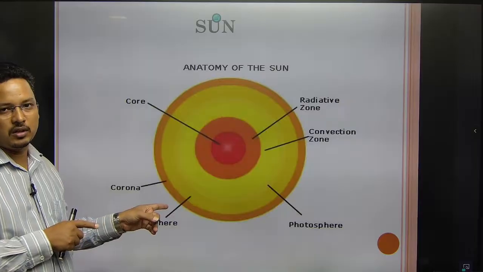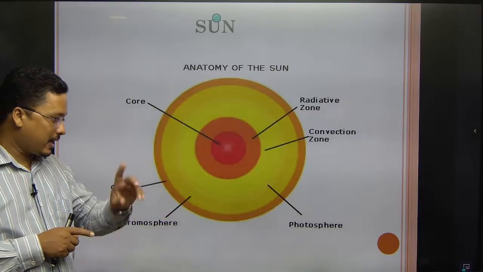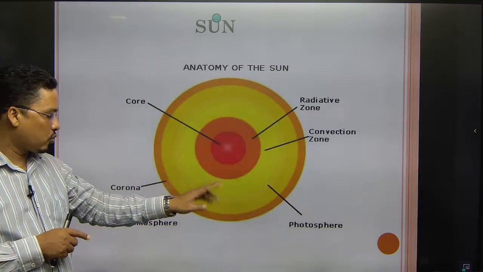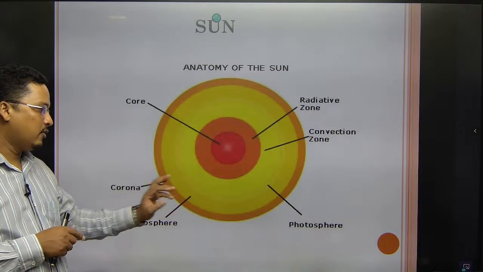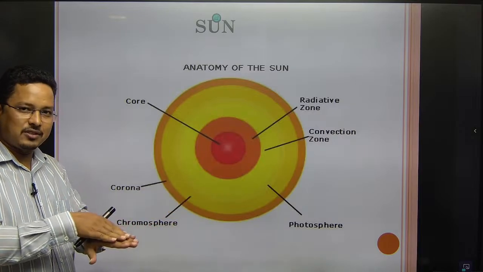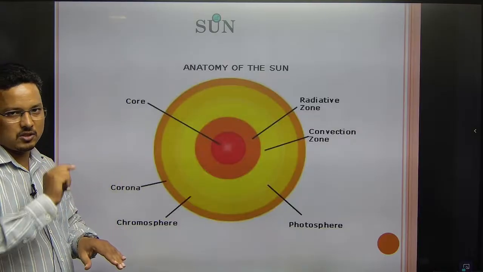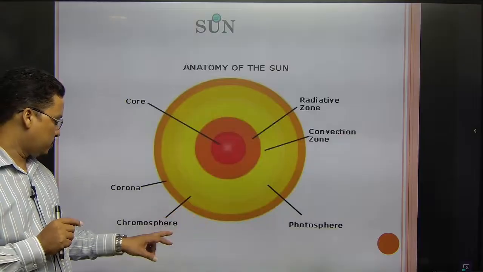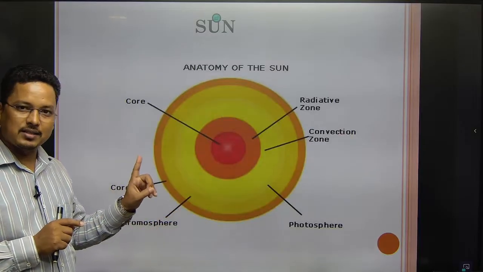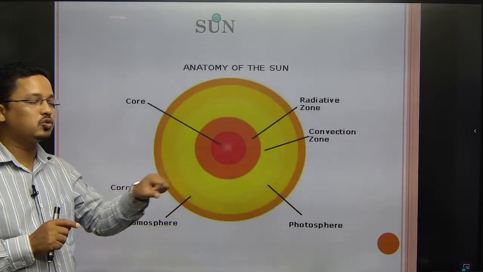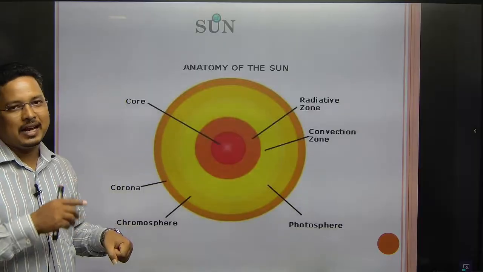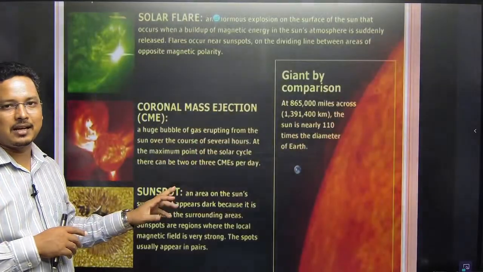atmosphere of the sun. The sun has three atmospheric layers. Again I repeat, they are the photosphere, chromosphere, and corona. The photosphere is attached to the sun's surface, and the corona is the outermost, like we have the troposphere, stratosphere, mesosphere. The corona has a high temperature, from where the strong solar wind and solar storms come and damage our satellites and communication